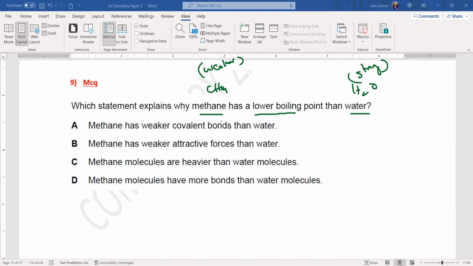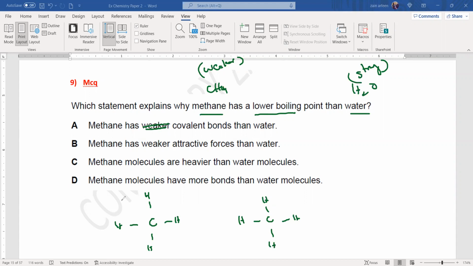So, methane has a weak covalent bond? This statement is totally wrong. Covalent bonds are always strong. Even in methane, which is CH4, the bonds between the atoms are very strong. But the boiling point or the melting point depends on intermolecular force, the force between the molecules.